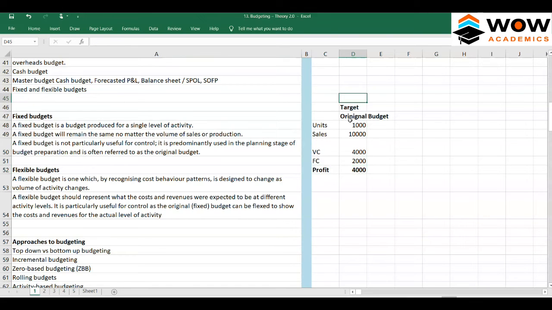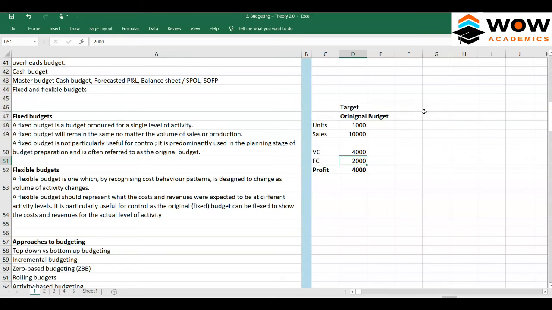This target is actually given to each manager. For example, sales units and the sales amount are the sales manager's responsibility. Variable cost and fixed cost would be the production manager's responsibility, and finally we get the profit. So the target is that the sales manager has to achieve 10,000 worth of sales, and the maximum cost of production should be only 4,000 variable and 2,000 fixed cost. When you give a target like this, people will achieve the intended target. But the problem with a fixed budget is it's always fixed. It's a target, so targets cannot keep shifting. You should have one single target for a particular period.